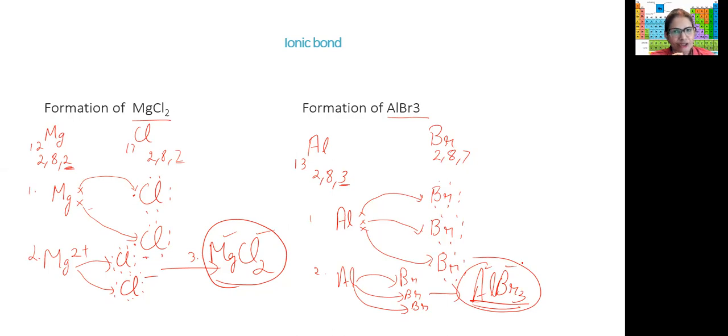They attract each other and then they form the ionic compound. When you're showing the formation of the said compound or the given compound, what you need to do is you write the atoms and then you write their electronic configuration, show the electrons in the diagram, the number of electrons in the last shell of the atom, and then show this transfer by arrow marks. Okay, so this is how you need to show the ionic compound.